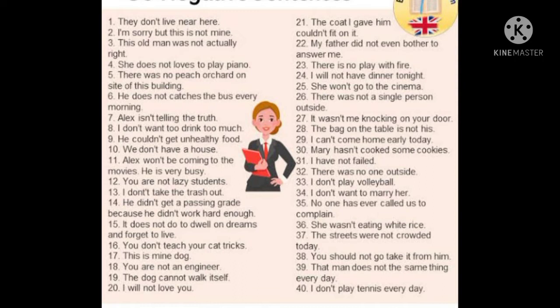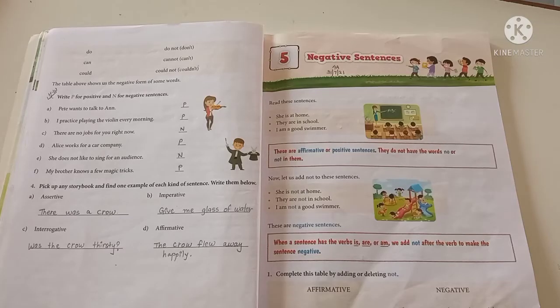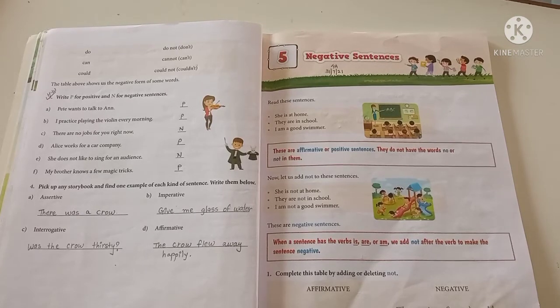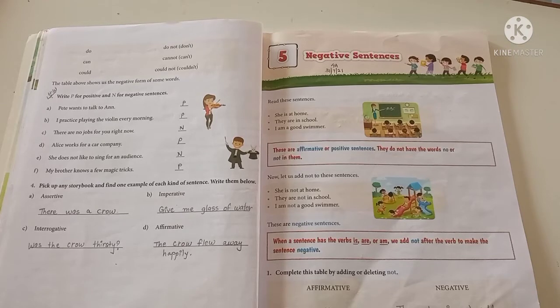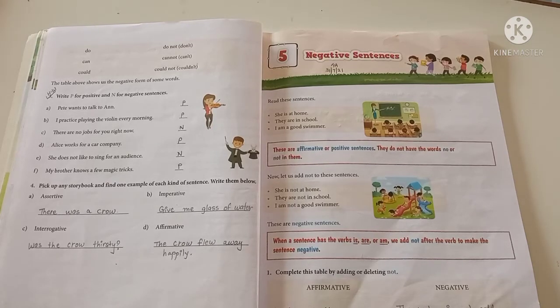Now let's see our textual portion. And here we go with our negative sentence textual portion. In our textbook we have seen the first 3 positive sentences. They are affirmative or positive sentences. The first 3 sentences: she is at home, they are in school, I am a good swimmer. Here these are the sentences that show positivity. They are also known as affirmative sentences. They do not have the word no or not in them.